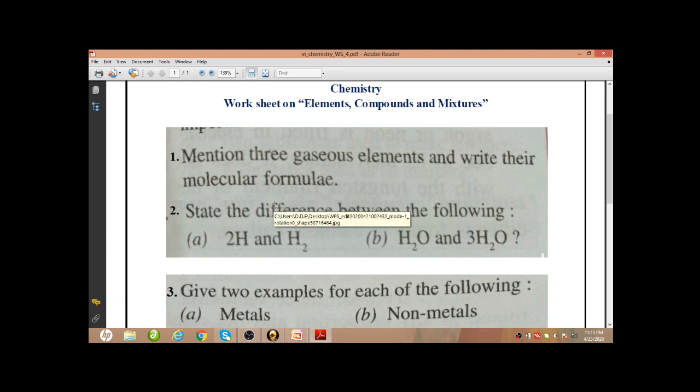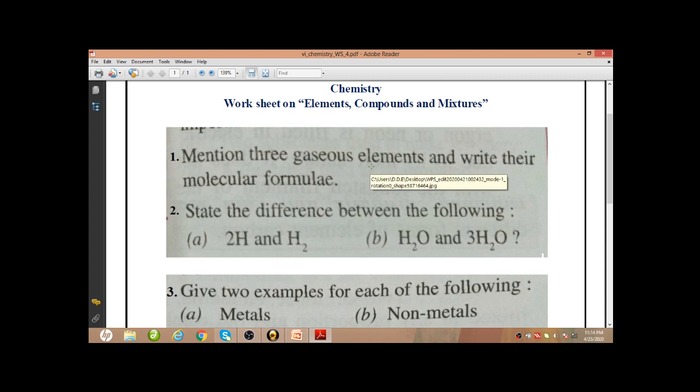So why are we writing O2? Because O is the symbol of oxygen, and 2, why 2? Because there are 2 oxygen atoms in a single oxygen molecule. So O2 will be the molecular formula of oxygen. This 2 represents the number of atoms in a single molecule.